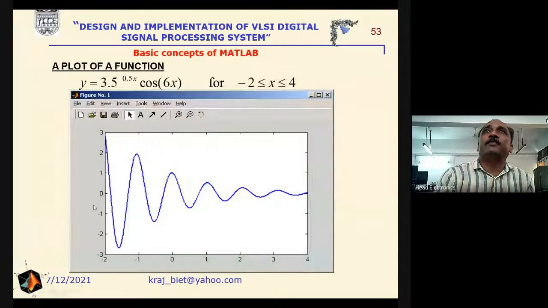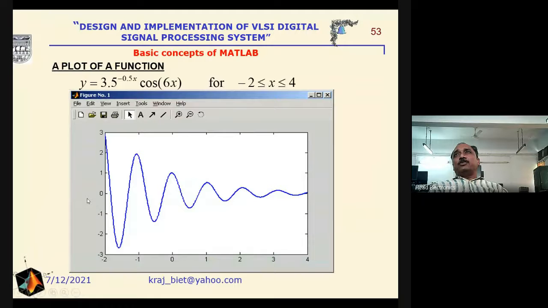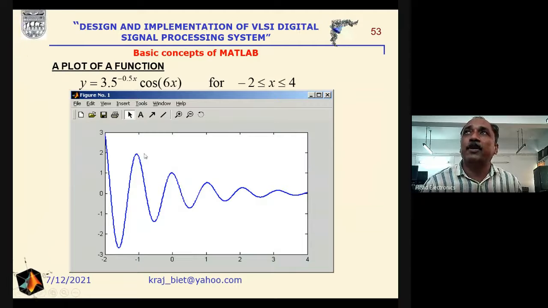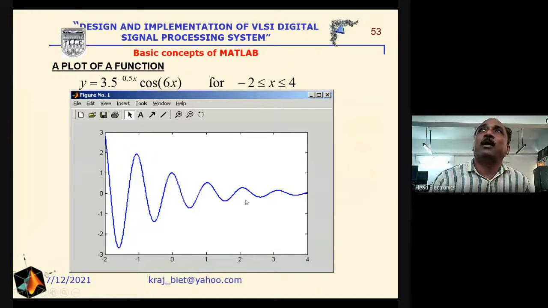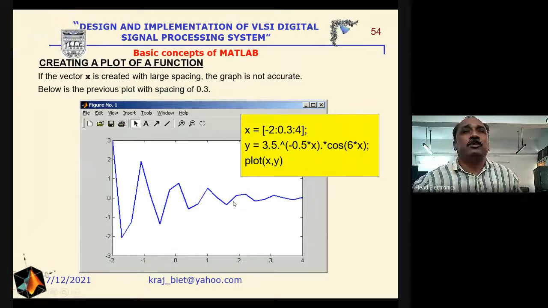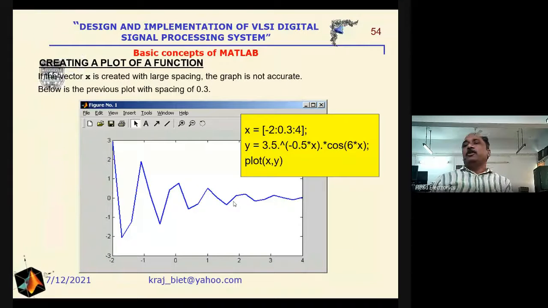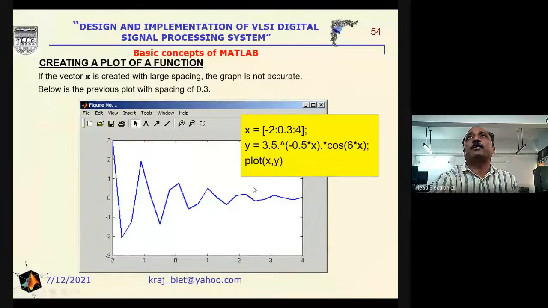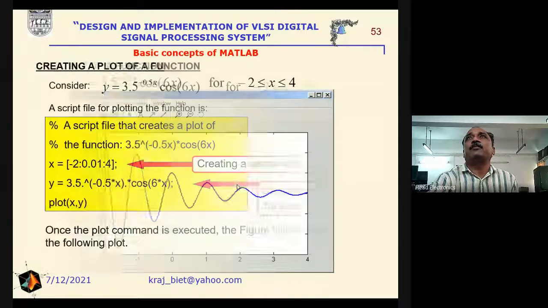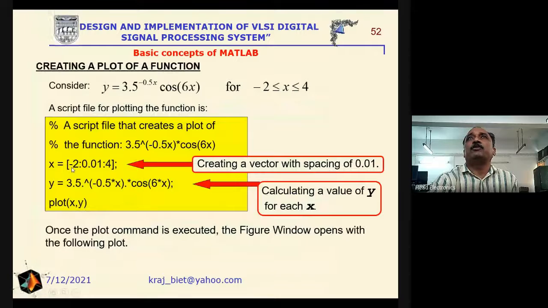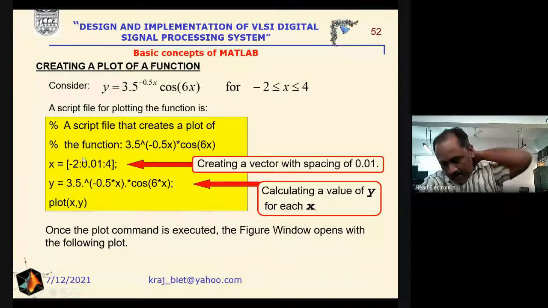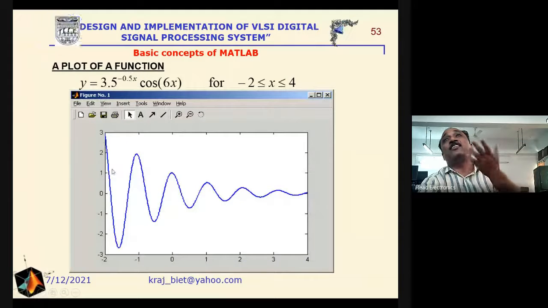See here, this is the graph between x and y, a sinusoidal damping function. Having the negative exponent, it is damping down towards 0. Now see, if we change the gap between two consecutive elements of the input. In the previous case we defined x from -2 to 4 with a uniform gap of 0.01 between two consecutive elements, so this is the smooth curve.